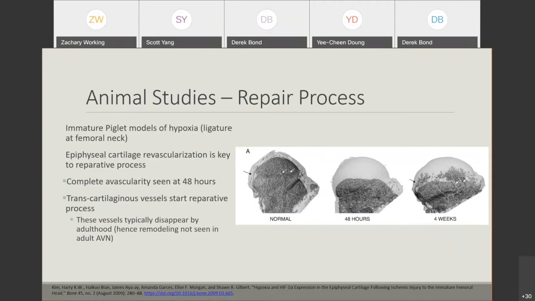And that's the difference between children and adults, I think, is that at some point during adolescence, this possibility to traverse the femoral head through the cartilage anlage is lost. So when we see adult avascular necrosis, there's really no remodeling phase. It's basically flattening and destruction. But in children, if we have avascular necrosis, there is some sort of ability to repair this process.